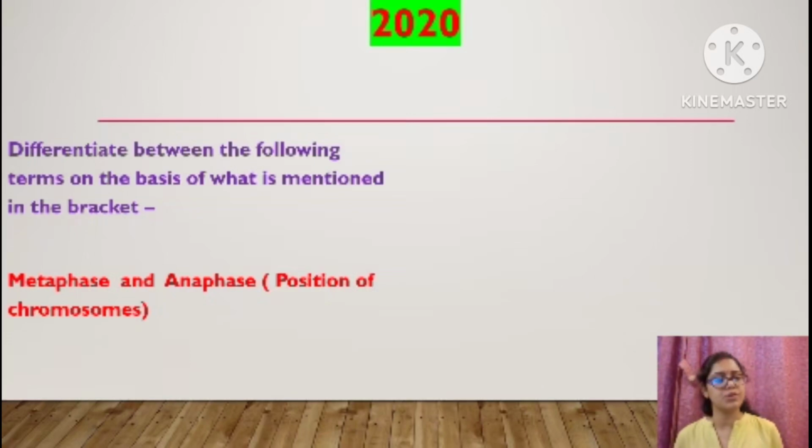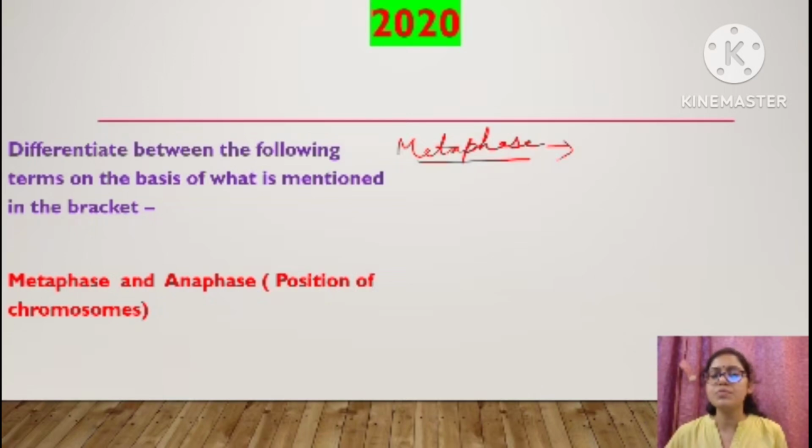In metaphase, what will be the position of chromosomes? All the chromosomes will be arranged at one equatorial plane.